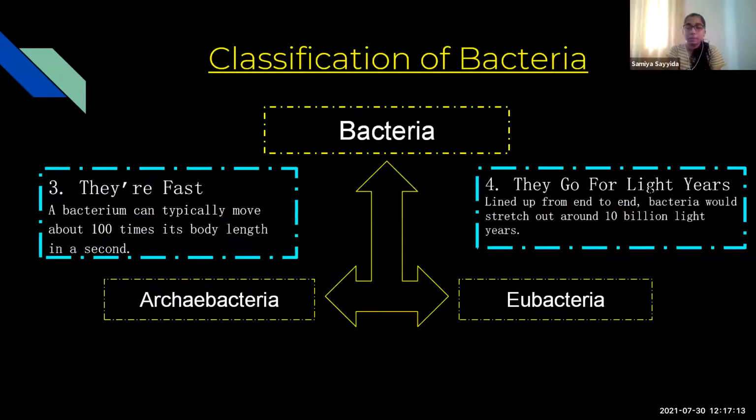Now, bacteria is fast because they can move 100 times their own body length in a second, whereas a big fish like a shark or dolphin can move only 10 times its body length in a second. If you take all the bacteria on earth and join them end to end to form a line, it would stretch up to 10 billion light years.